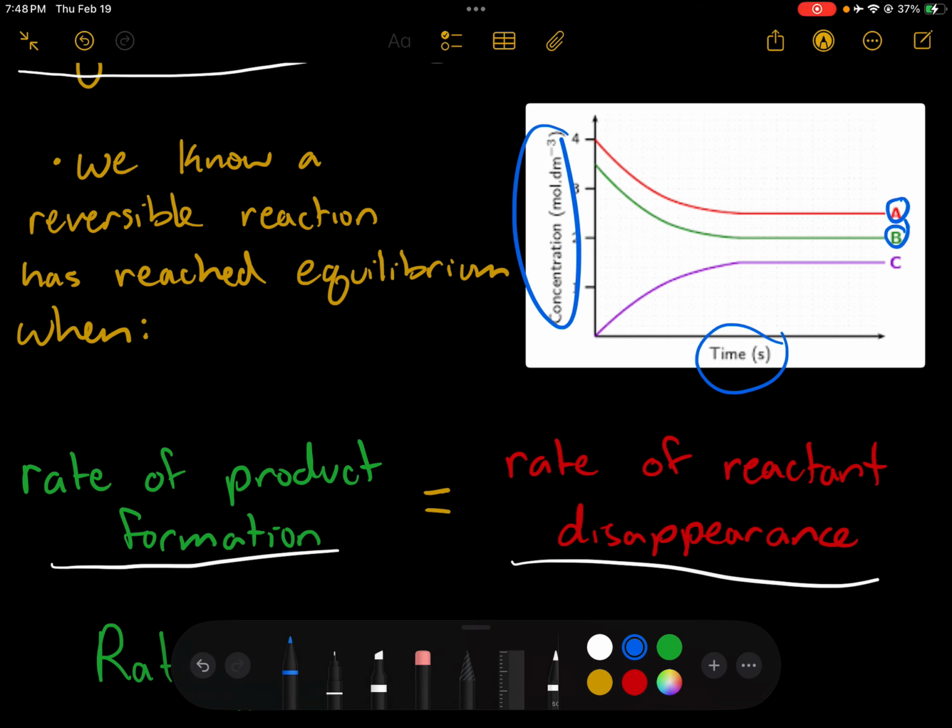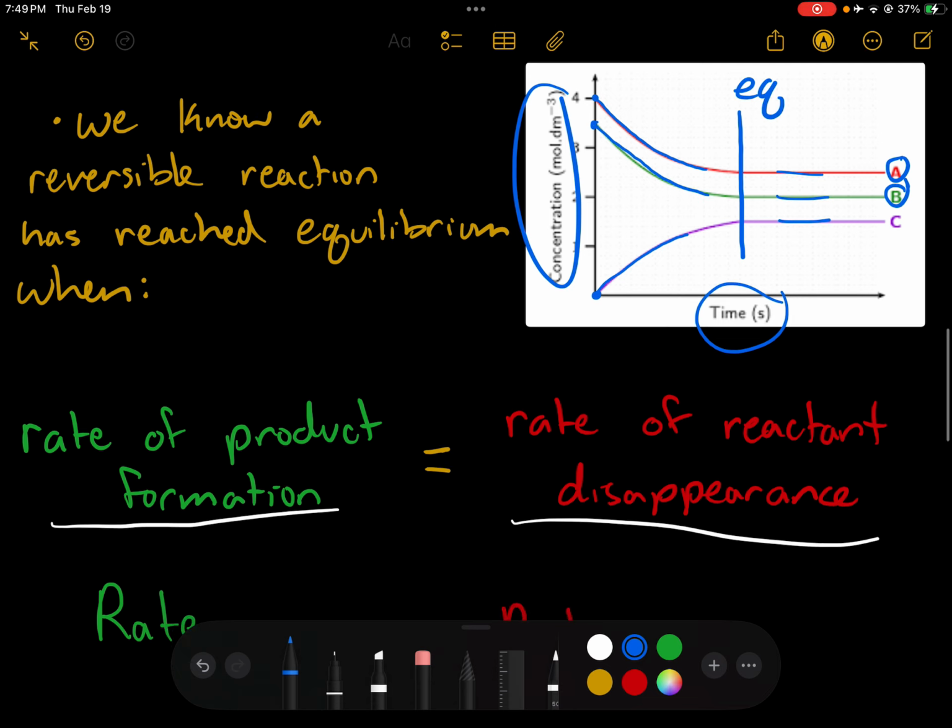Whereas for our product, before I mix my reactants together, I don't have any products, so they tend to start low and then increase over time. But what you're seeing right about here is that the levels of our reactants and products have started to level off. That doesn't mean you have the exact same concentration of reactants and products, because you can see those three lines are at three different concentrations. Rather, over time, those concentrations are no longer changing. So they've reached that state of equilibrium right about there when those lines level off.